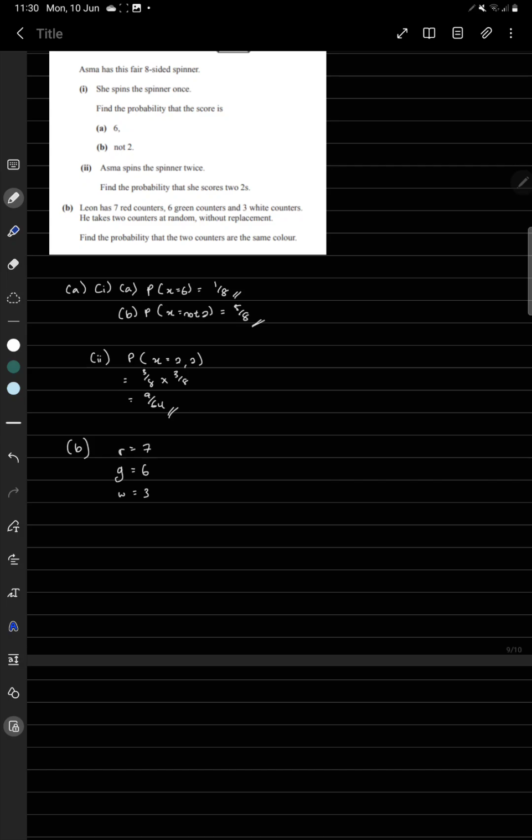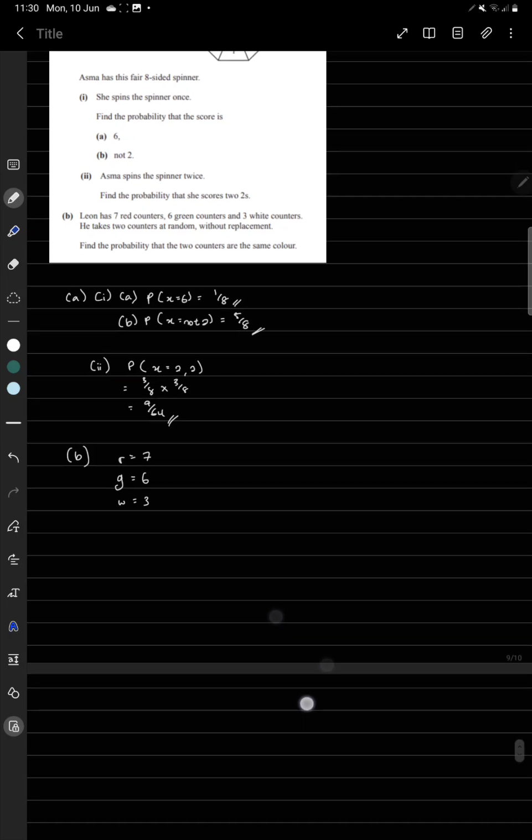Okay, so in this question, it's asking for the same color, so we need to list down all the probabilities that we can get. We can have 2 reds, right? We can also get 2 greens, and we can also get 2 whites.